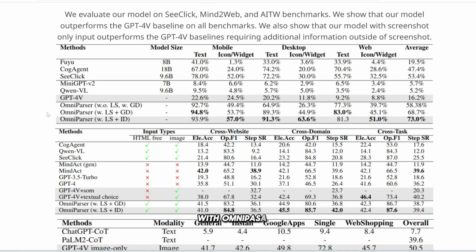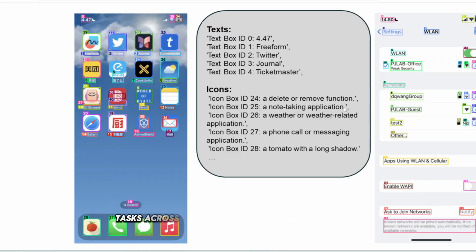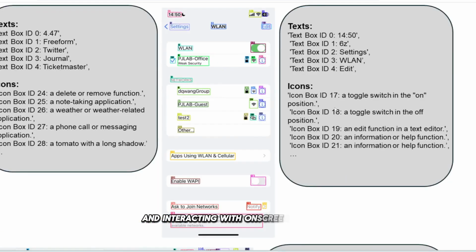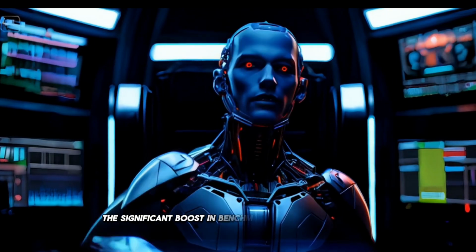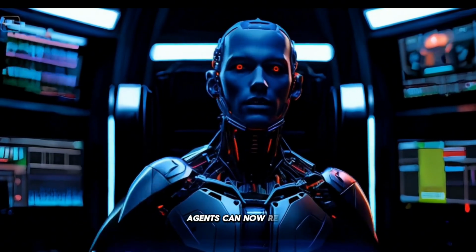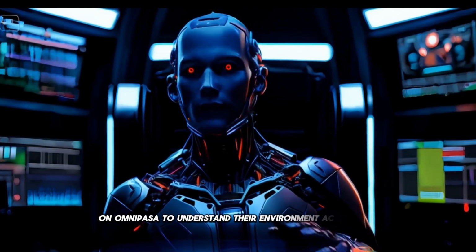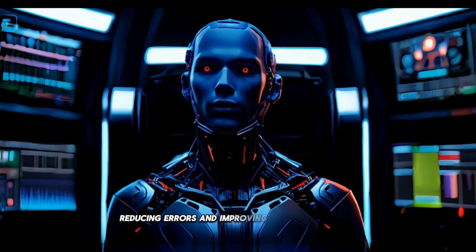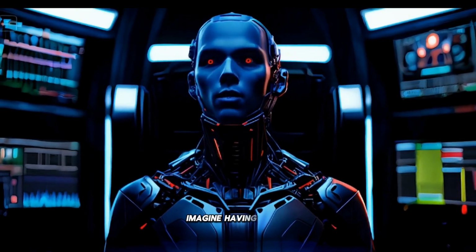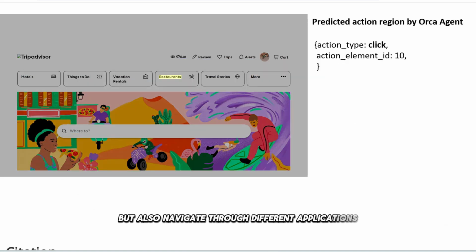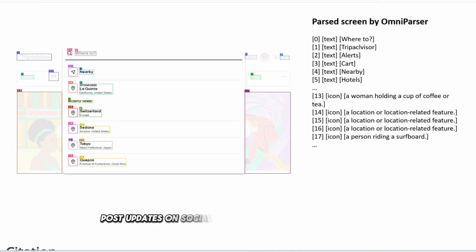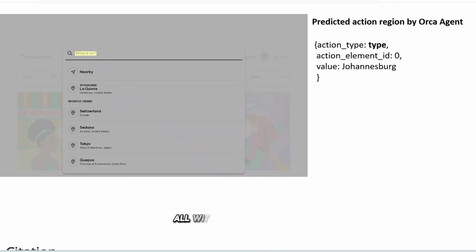With OmniParser, AI agents can perform more complex tasks across different platforms and applications by accurately understanding and interacting with on-screen elements. This paves the way for truly autonomous AI agents that can manage workflows seamlessly. The significant boost in benchmark scores means that AI agents can now rely on OmniParser to understand their environment accurately, reducing errors and improving task performance. Imagine having an AI agent that can not only reply to your emails, but also navigate through different applications to gather data, post updates on social media, and manage your calendar all without missing a beat.